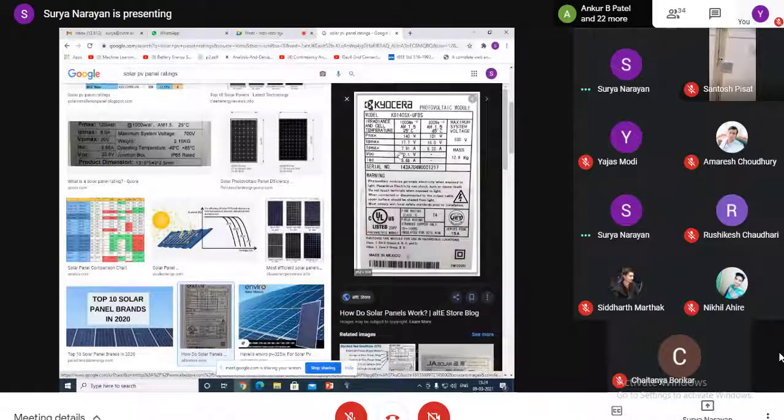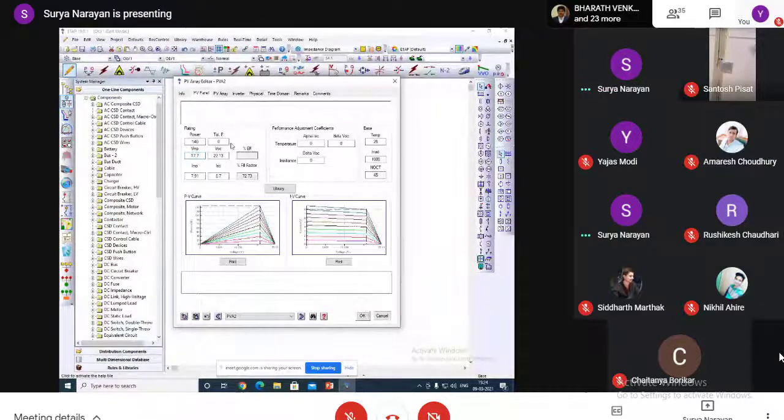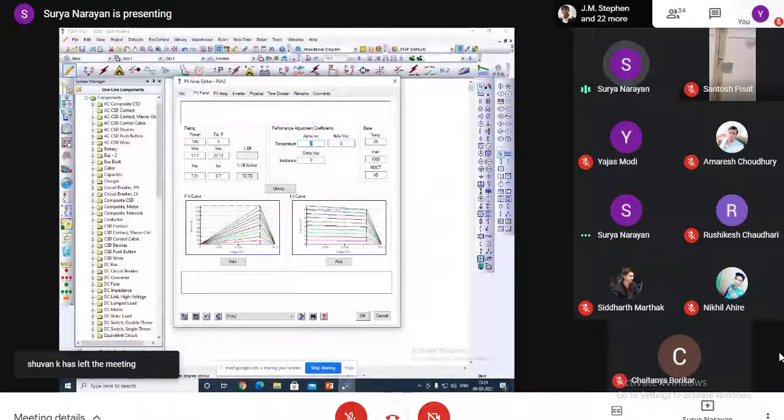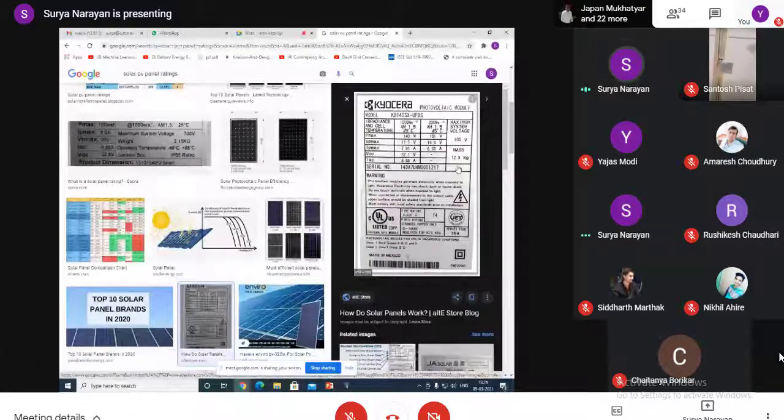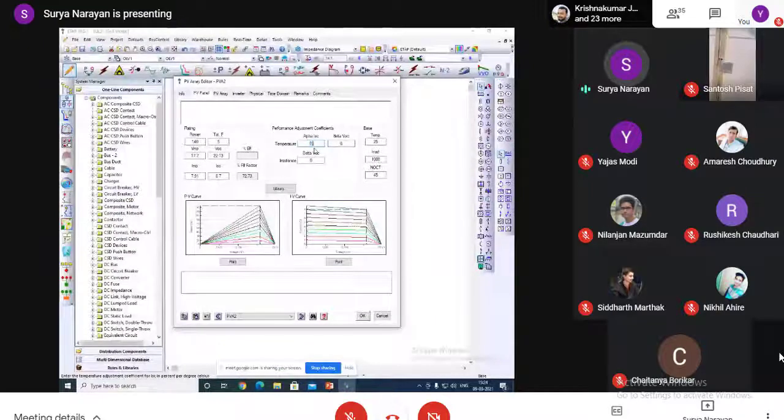Then what other data? Total tolerance I can give 5. Alpha value: if the alpha value is given, then you can put it. If the alpha value is not given, you can assume an alpha value of 0.001 or so.